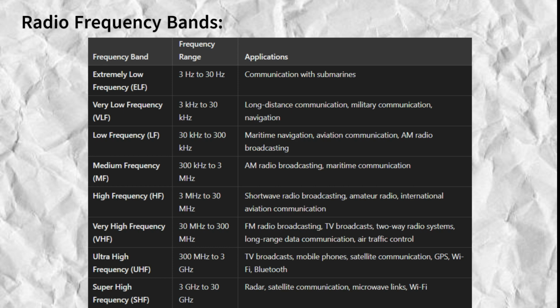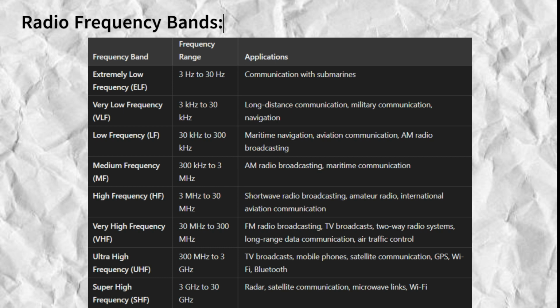Next, we have the very low frequency, VLF, band. Frequency range, 3 kHz to 30 kHz. Applications. VLF waves are used for long-distance communication and navigation services, especially for military purposes. They can also penetrate water, making them useful for submarine communication.